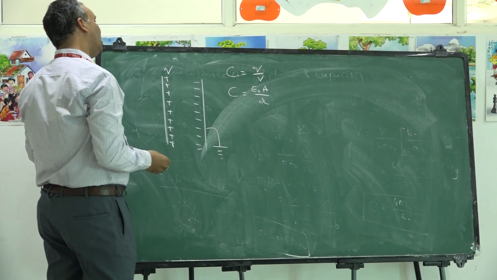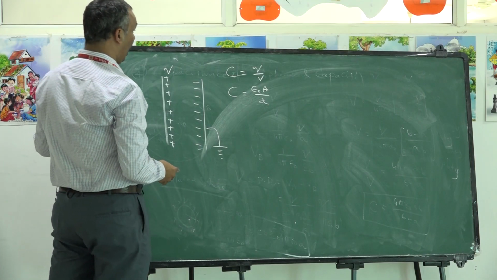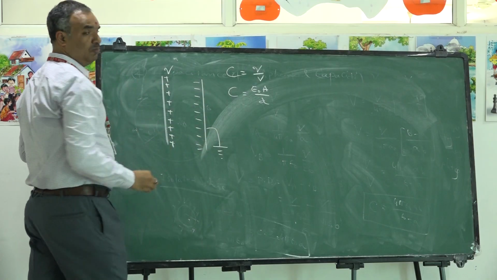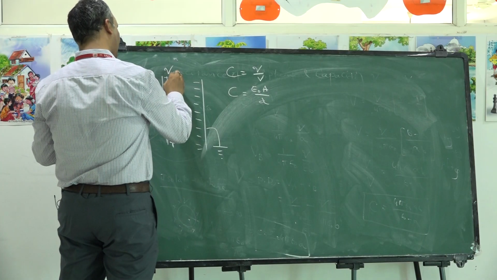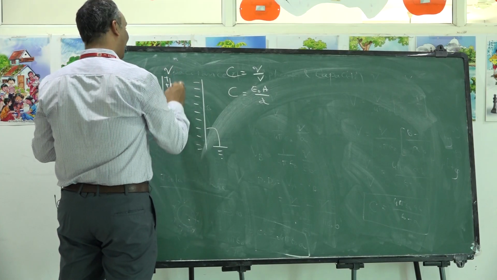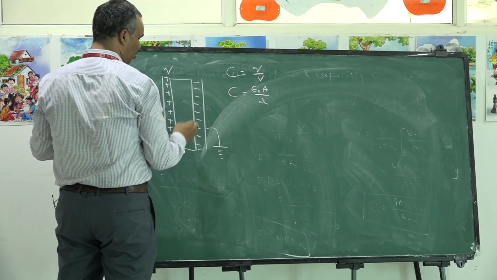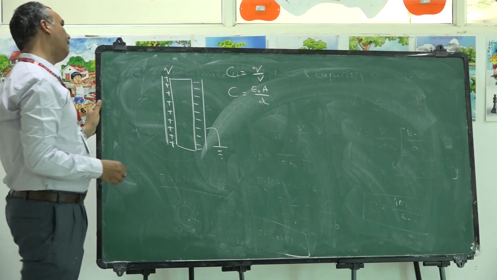Still, if I want to increase the capacitance, what do I have to do? I need to replace the space between the two plates with the help of a dielectric medium. If I introduce a dielectric medium like this, what will happen?